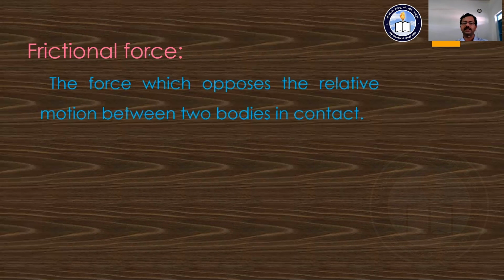What is frictional force? How do we define it? The force which opposes the relative motion between the two bodies is known as the frictional force. We call it frictional force. The force which opposes the relative motion between the two bodies which are in contact.